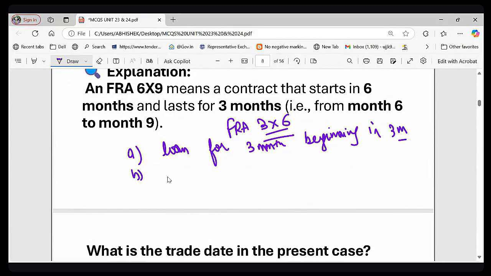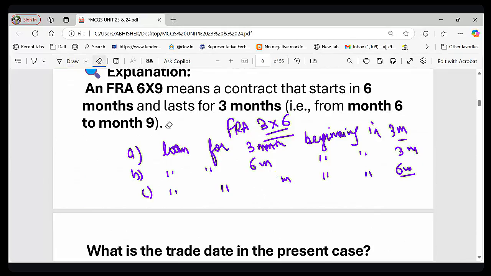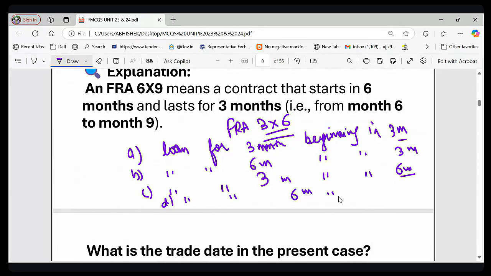Option B, loan for 6 months beginning in 3 months. Option C, loan for 3 months beginning in 6 months, and option D, loan for 6 months beginning in 6 months.